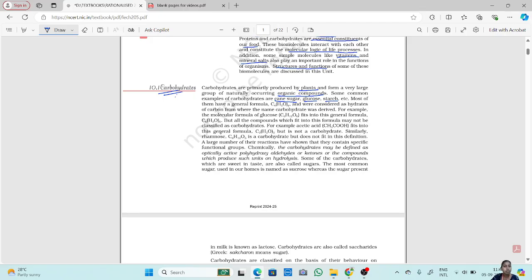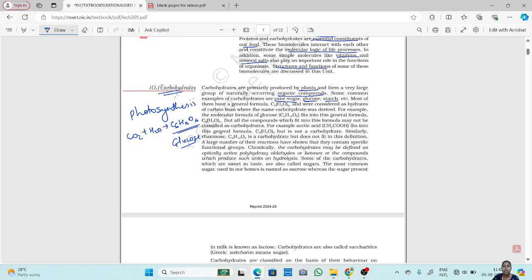Now, glucose, I told you that the primary producers of carbohydrates are plants. Take glucose as an example. Where is glucose produced? There is one process that happens in plants, that is photosynthesis. In photosynthesis, what happens? It takes carbon dioxide and water, right? And what is produced? We get C6H12O6. This C6H12O6 is a glucose molecule. So this is how plants are the primary producers.